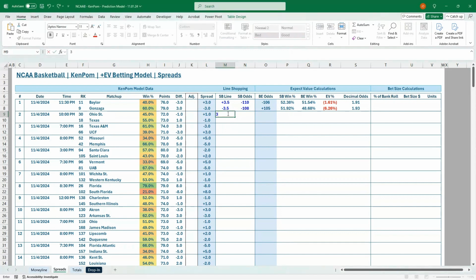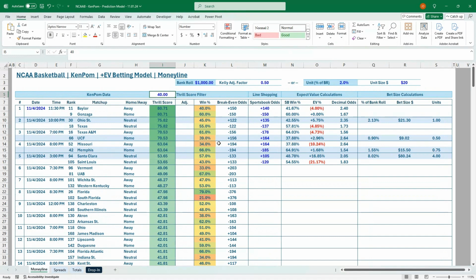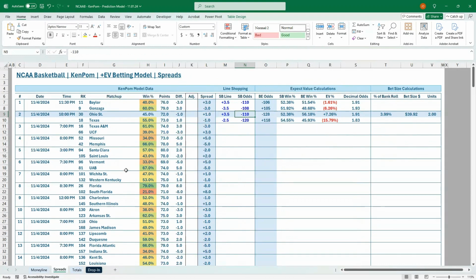Okay, we've got plus 3.5 and minus 2.5. Let's see if we've got anything. Minus 110 and minus 120. Okay, so this isn't unexpected. If we've got Ohio State as an EV bet on the money line, similar landscape, that's going to get you most likely an EV bet on the spread.